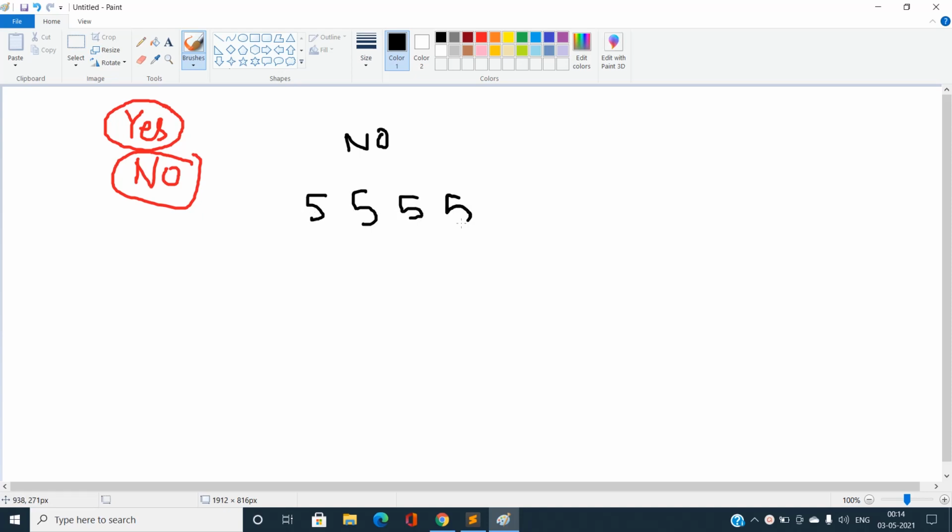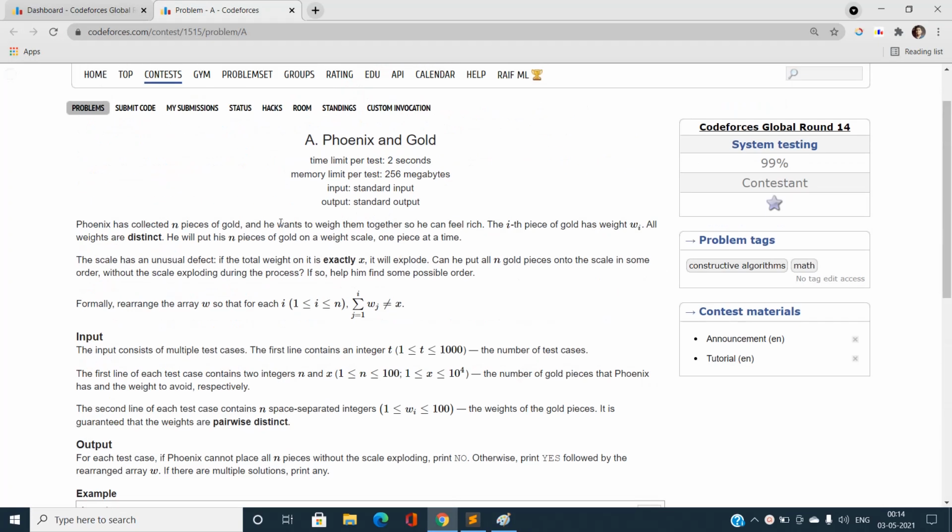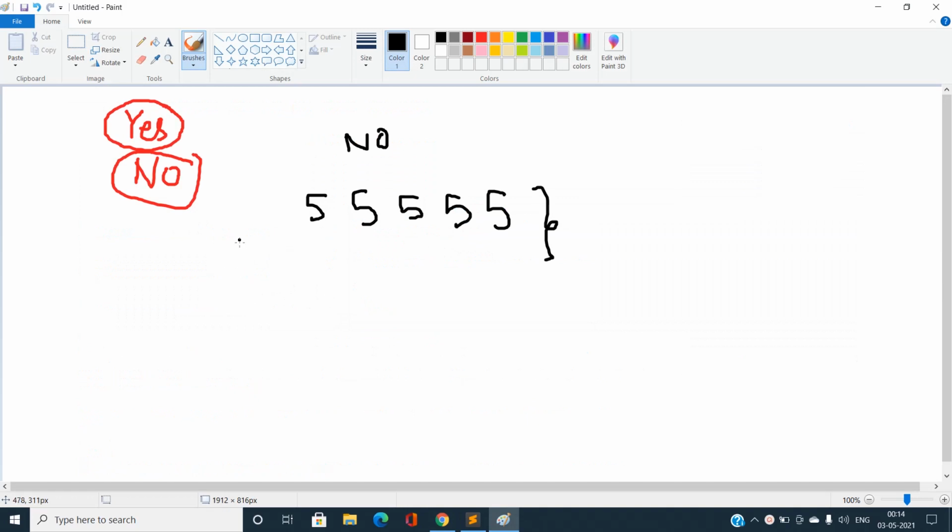You can easily see I can avoid this condition because all the weights are going to be distinct. So I am just talking about this general case, where all the elements are going to be 5. If you try to find the prefix sum, I need to just pick up the element the first time, and every element is the same. If that element is exactly equal to this x value, I cannot pick the element. That is, for every permutation of this array, I should have the answer as no.